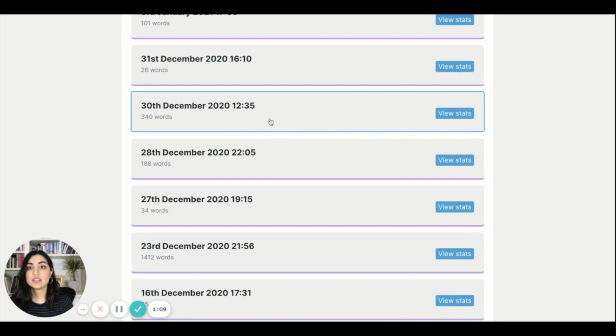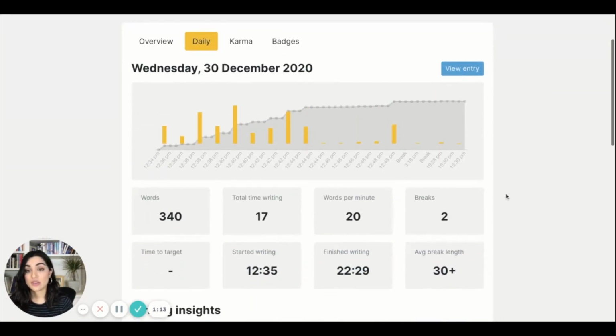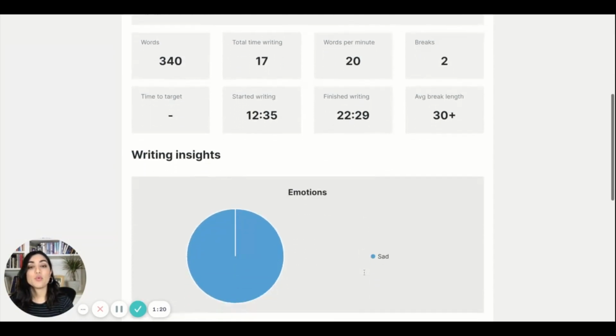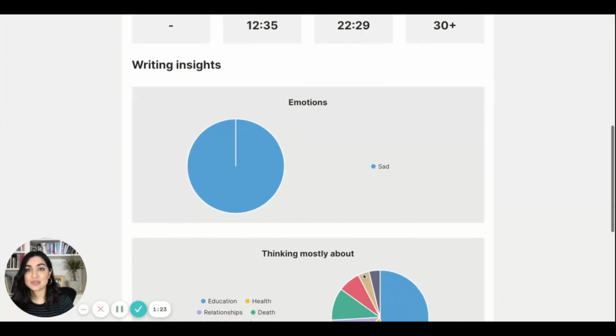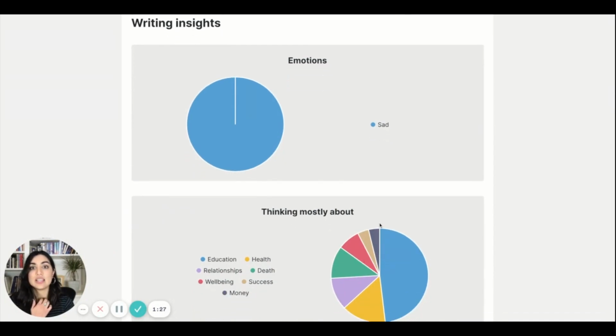So if we jump into this one here, this will show you my stats for that particular day. It shows you how many words I wrote, how fast I was typing, when I finished writing, when I started writing, all that kind of information. I actually did have this open a few times in the day. It will also give you your writing insights.